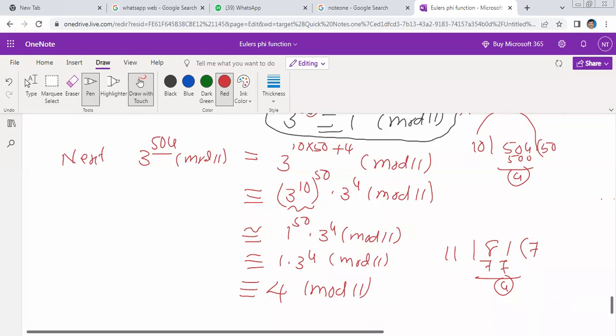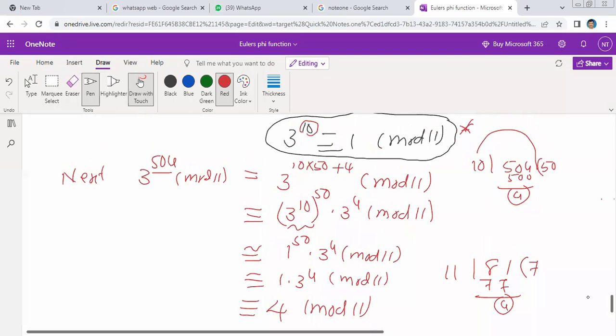So the answer is: when 3 to the power of 504 is divided by 11, the remainder is 4. The question may also be asked another way: what is the remainder when 3 to the power of 504 is divided by 11? The remainder of 3 to the power of 504 divided by 11 is equal to 4.